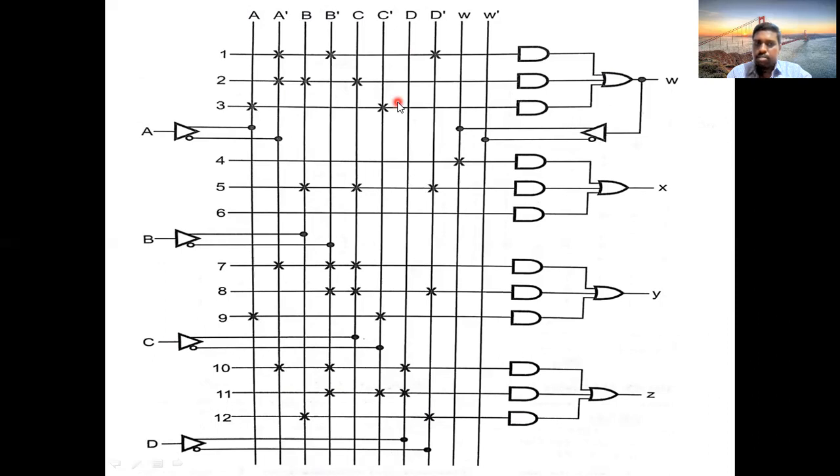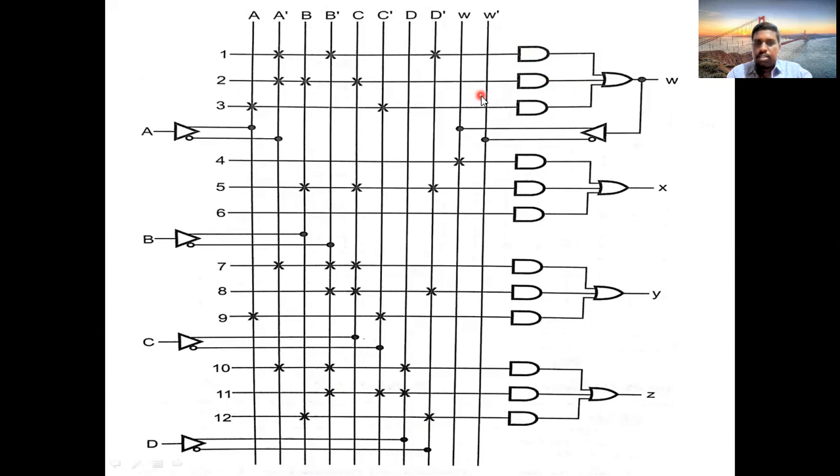Okay. Among these 3, PROM, PLA, and PAL, PAL is very easy. Remember that in PLA, AND gate and OR gate both are programmable. In the PAL, only the AND gate is programmable, the OR gate is fixed. Okay, please make a note so that it will be easy for you to remember. Okay, so these are the 2 concepts that we have seen, PLA and PAL.